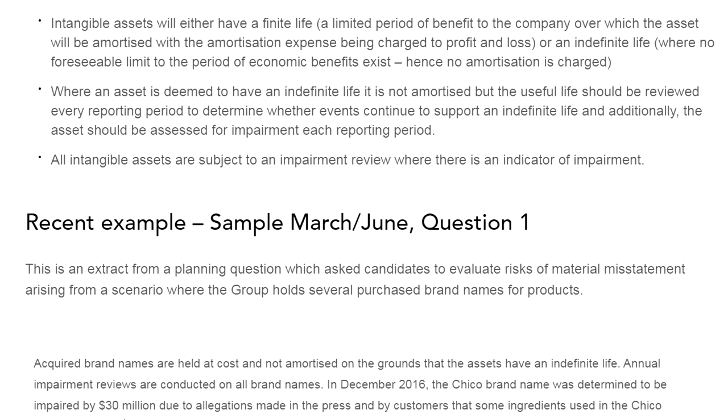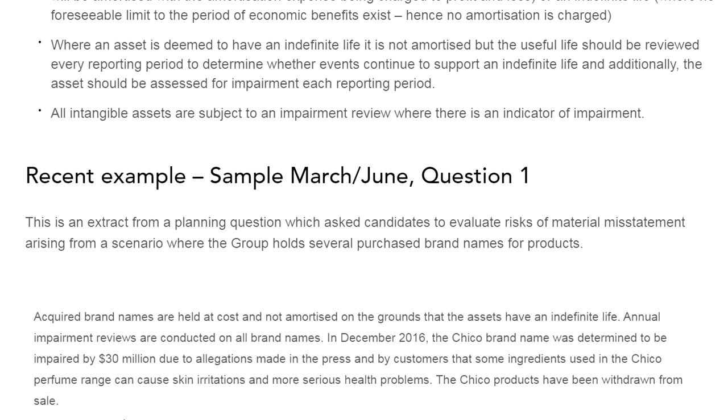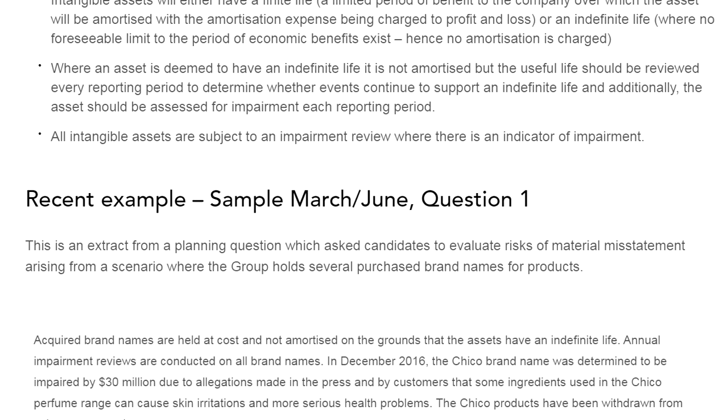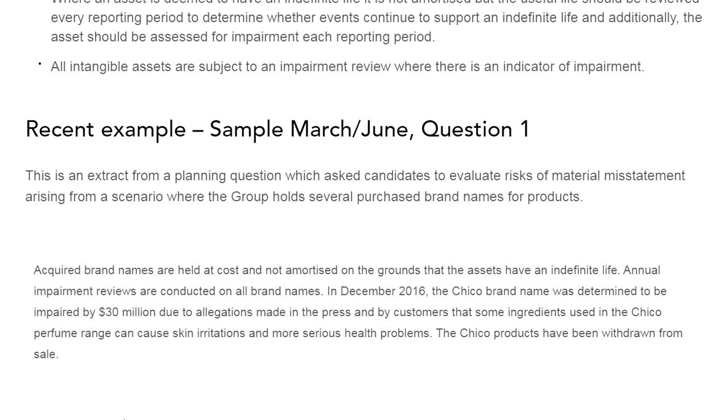over which the asset will be amortized, with the amortization expense being charged to profit and loss. This has already been discussed. Or an indefinite life, when no foreseeable limit of the period of economic benefit exists, hence no amortization is charged. Where an asset is deemed to have an indefinite life, it is not amortized, but its useful life needs to be reviewed every reporting period to determine whether the events continue to support an indefinite life.